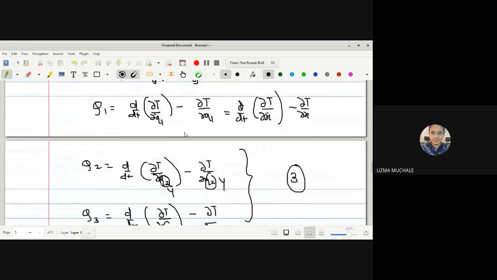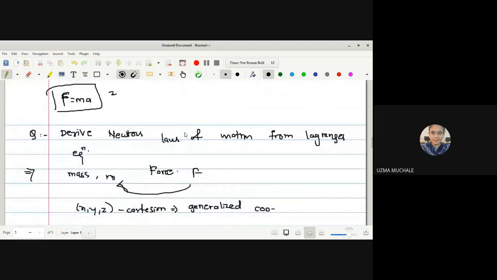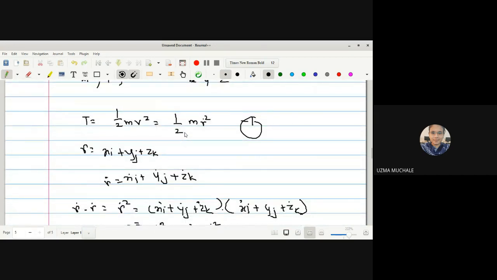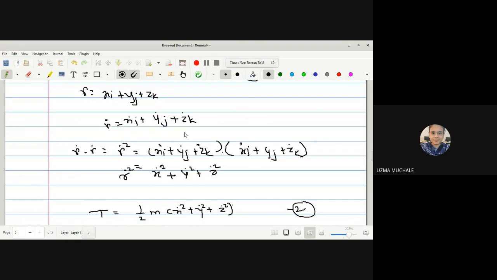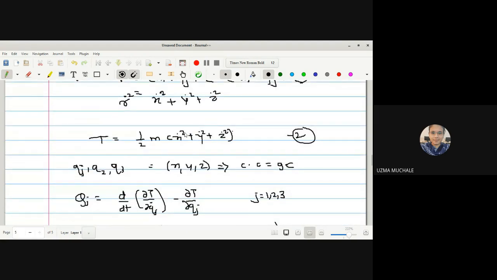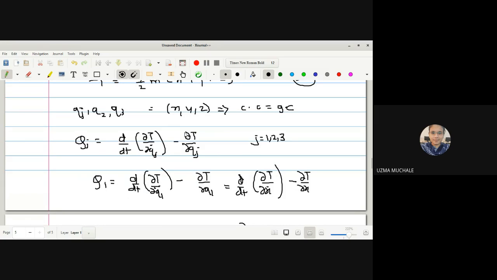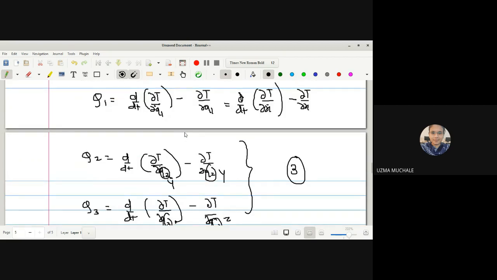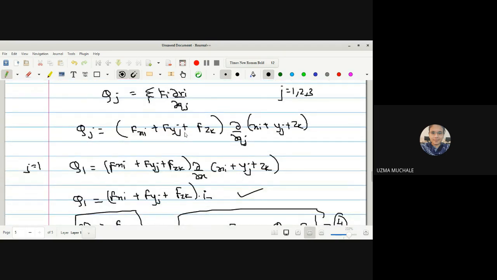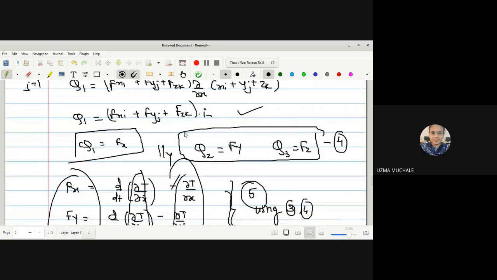Lagrange's equation. Okay. So what we have done, we started with our value of T, because we need this in our Lagrange's equation of motion. Then we wrote what the generalized coordinates are. Until you know the generalized coordinates you cannot proceed, because in the Lagrange's equation of motion you have to substitute the value of qj. So the qj's are nothing but generalized coordinates. In this case, Cartesian coordinates are themselves generalized coordinates. And hence here we have written three different equations for the three generalized coordinates. Then we wrote the components of the generalized force. Again we get three equations.